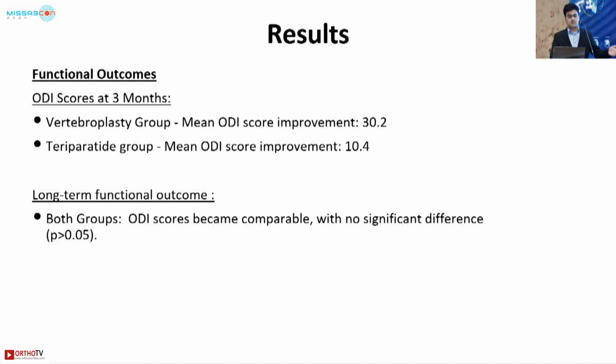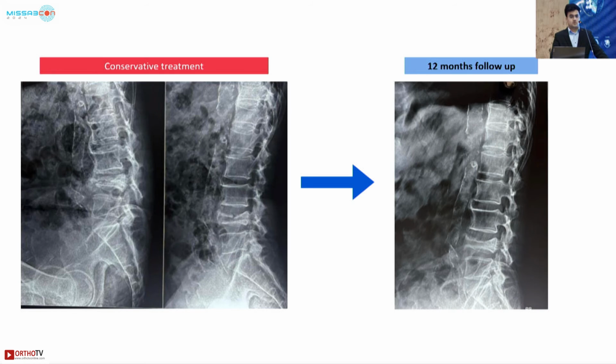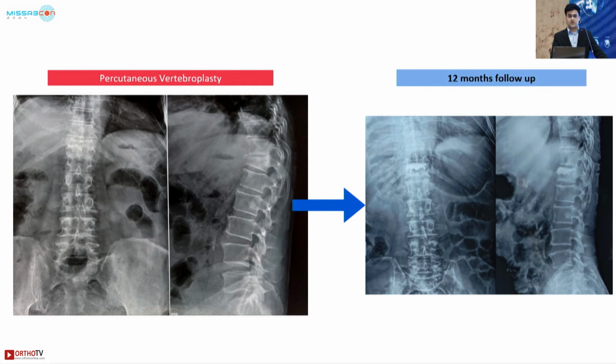According to the functional outcomes, the ODI scores at 3 months showed improvement of 30.2 in the vertebroplasty group and 10.4 in the teriparatide group. Long-term functional outcomes showed no significant difference. So these are some of the radiographs of conservative treatment at 12 months follow-up and percutaneous vertebroplasty at 12 months follow-up.